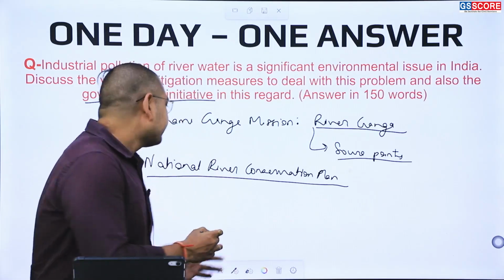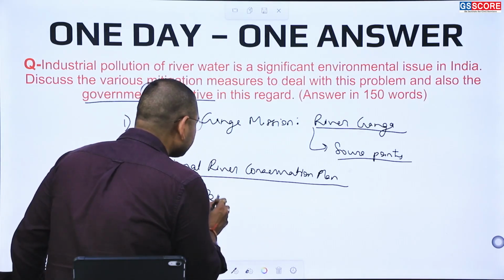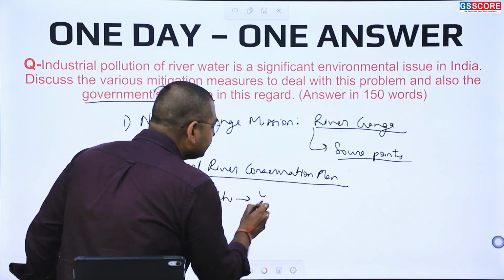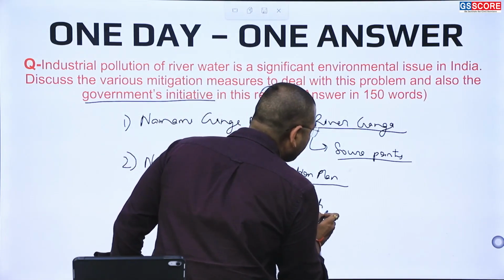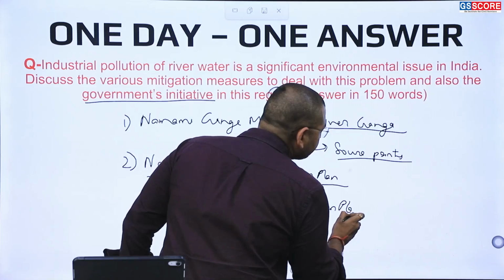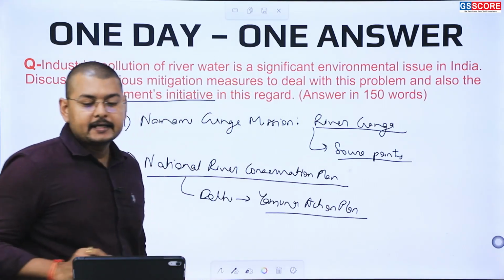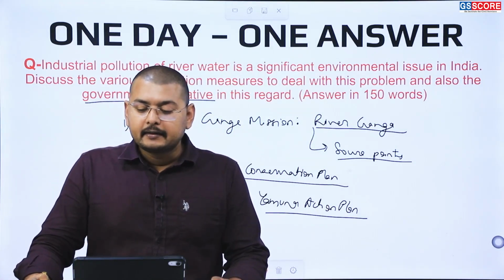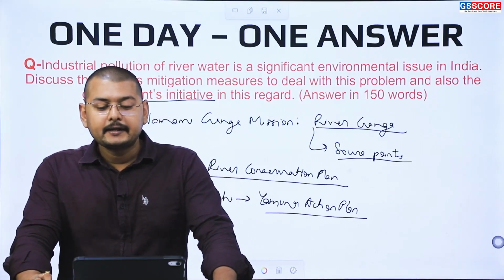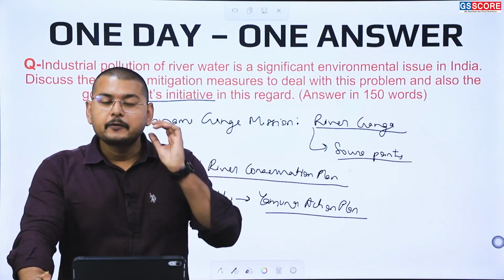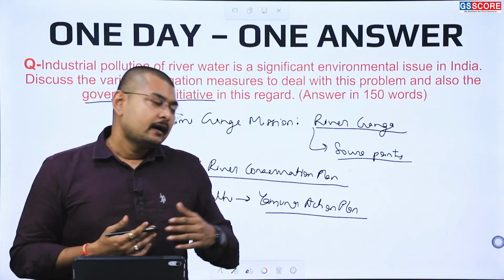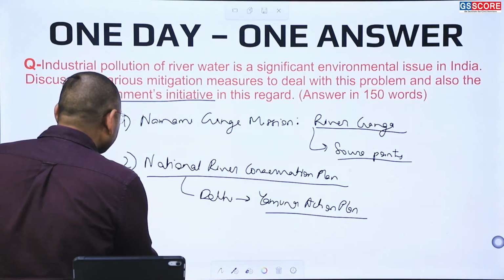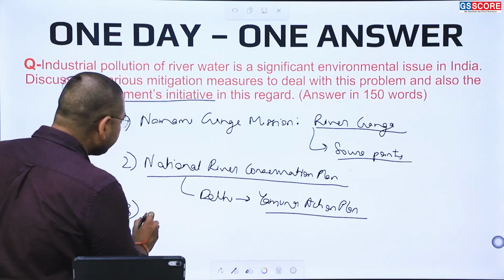For example, in Delhi, the Yamuna Action Plan has been implemented for reducing the common effluent treatment plants and enforcing the pollution control laws in a better manner.